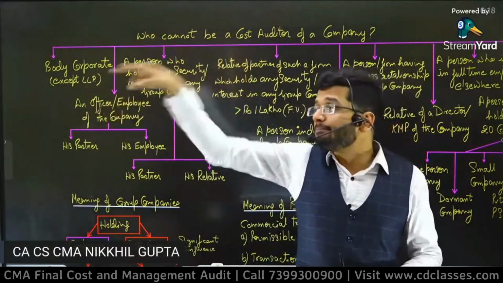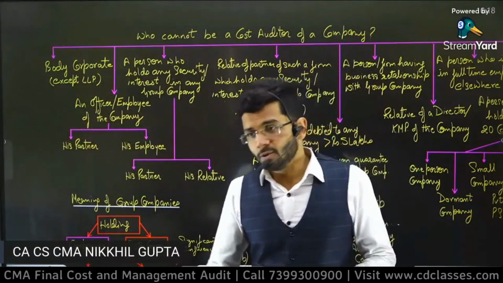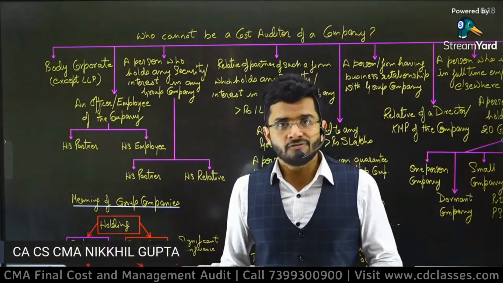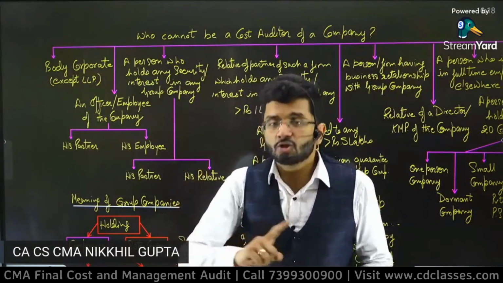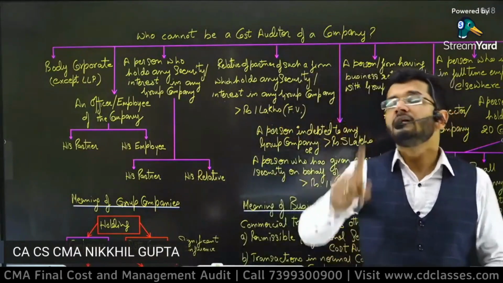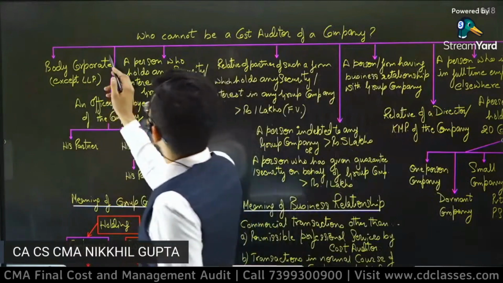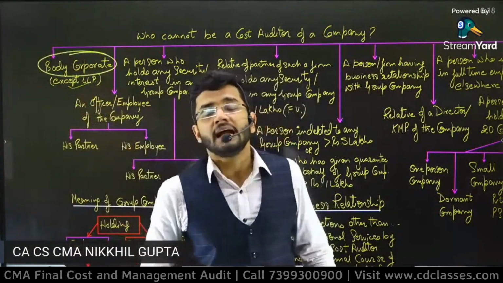I want a person who can personally vouch for the audit work which is being done. I don't want an artificial person to vouch for my most important thing of the country, audit. I don't want any artificial person to vouch for it. I want a natural person to vouch for it, and the natural person is individual partner, individual sole proprietor. So a body corporate cannot be a cost auditor except for LLP, limited liability partnership.